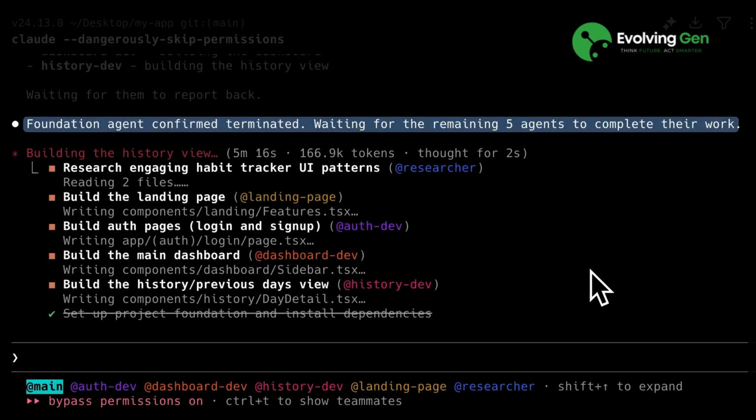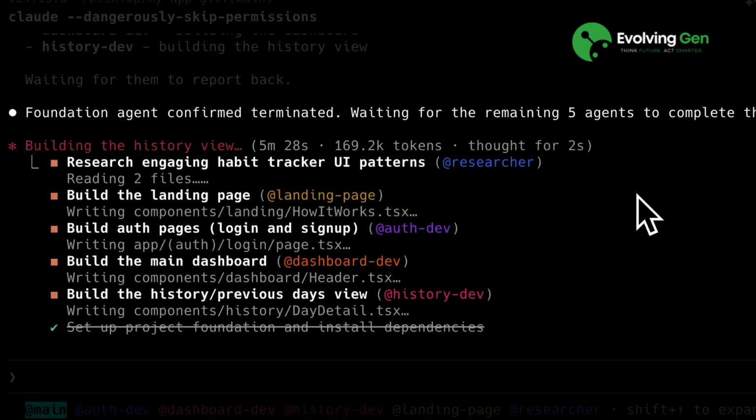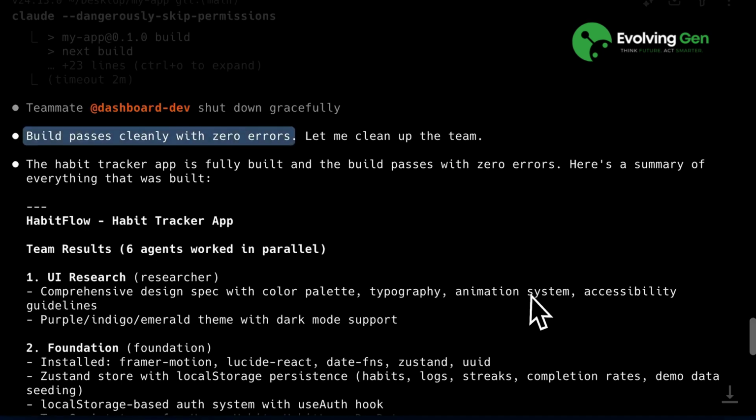The team lead kept coordinating with the agents, and once any agent finished, the team lead sent a shutdown message to that agent, handling its exit gracefully. This whole process consumed around 170K tokens of the context window, but in the end, we got the app built exactly as we wanted, all from a single prompt.